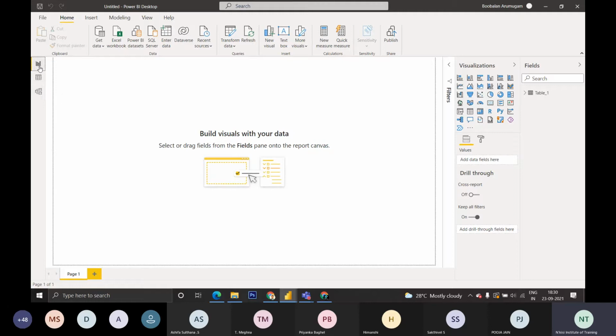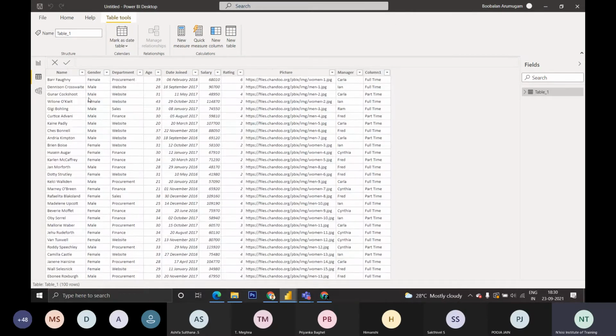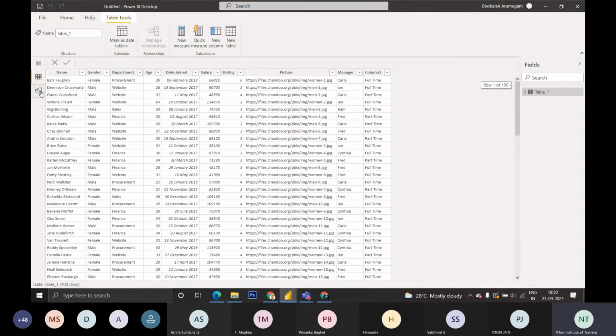This is the report view. It will contain all our dashboards. This is the data view. The data I have loaded will be available here. This is the data I am going to work on. Then this is the model view.